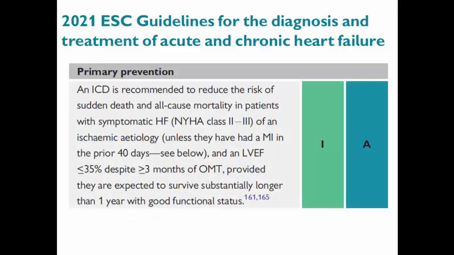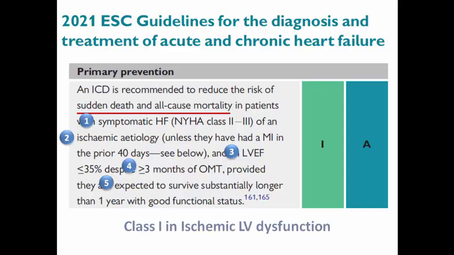The primary prevention in the 2021 guidelines was indicated to reduce the risk of sudden death and all-cause mortality in patients with symptomatic heart failure, NYHA class 2 to 3, ischemic etiology, unless they have had MI in the first 40 days after MI, because there is no benefit, and ejection fraction less than or equal 35%, despite 3 months or more of optimized medical treatment, provided that they are expected to survive substantially longer than 1 year with good functional status, and here it is class 1 for ischemic LV dysfunction.